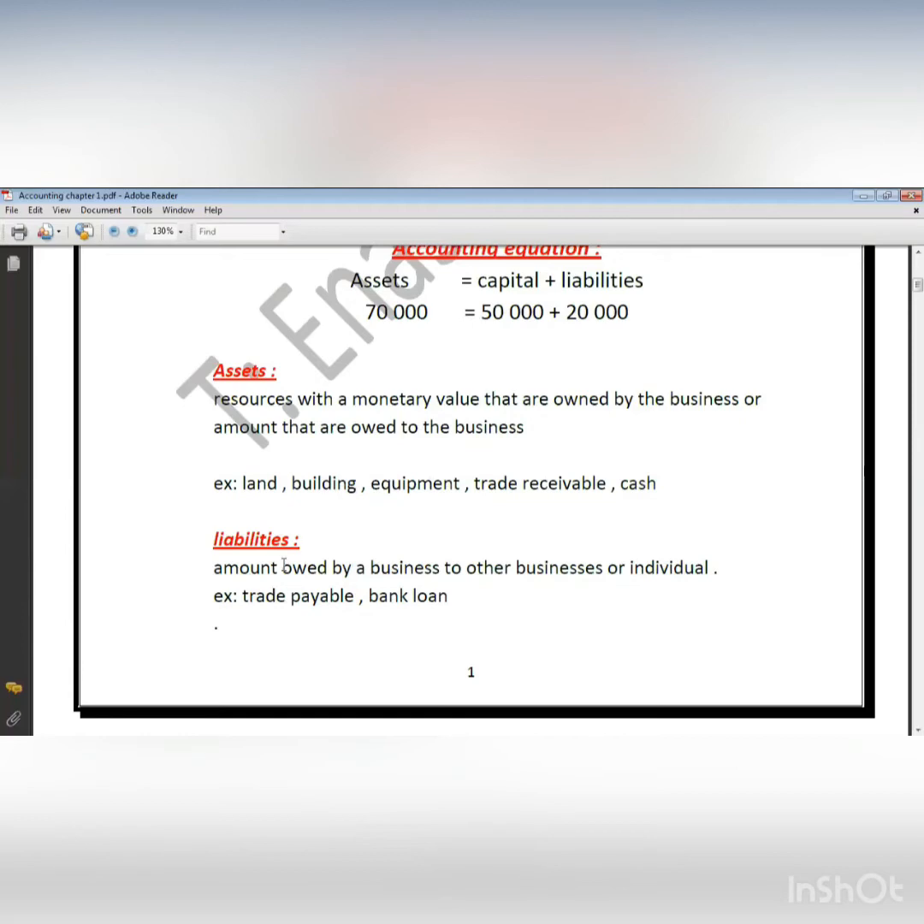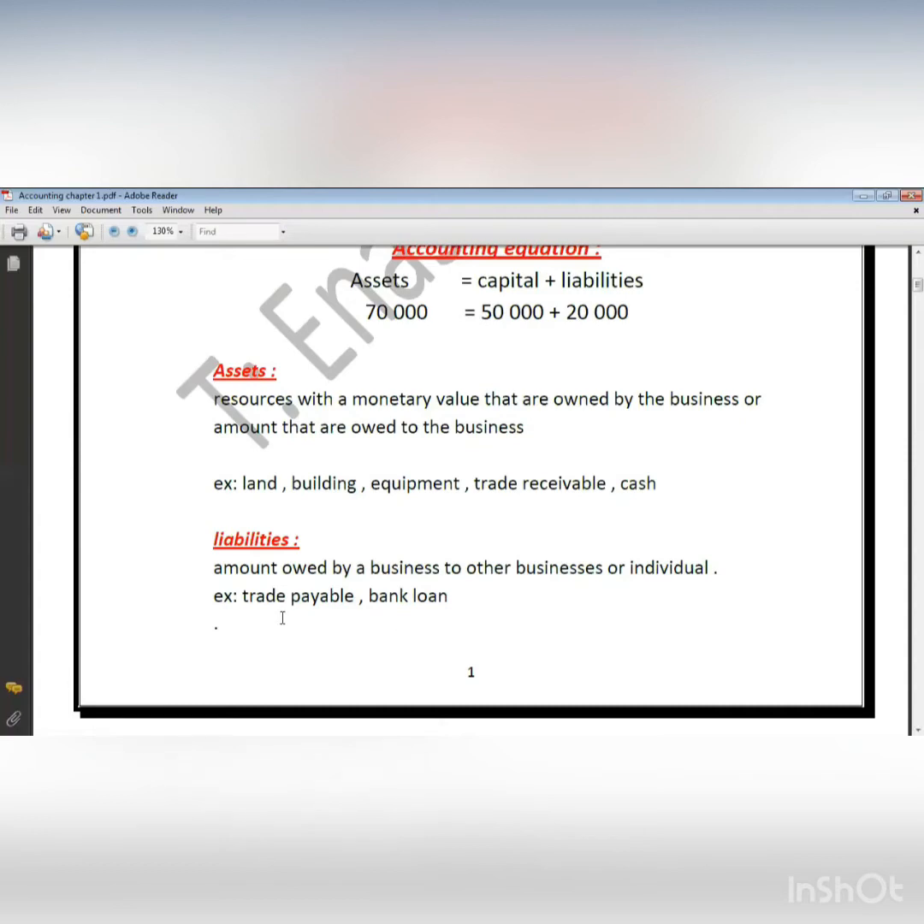Now, let's see what liabilities are. Liabilities are amounts owed by a business to another business or individual. Now, I'm a business and I owe another business. This means that I have to pay the others. And I have something called trade payable and bank loan. We know what a bank loan is. I go to a bank and I ask it to give me a loan.